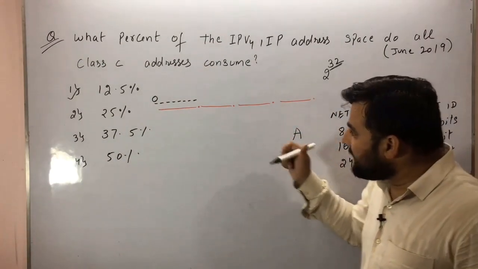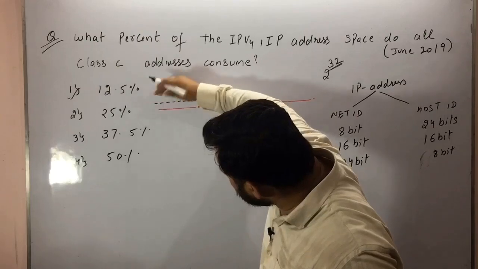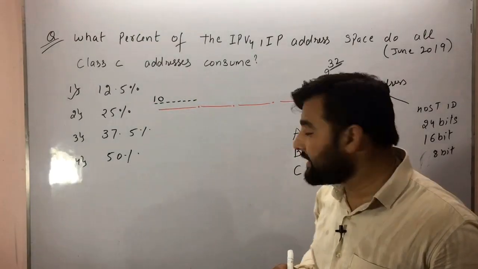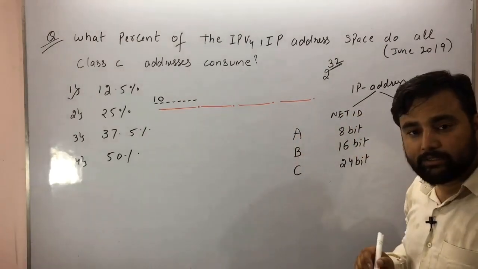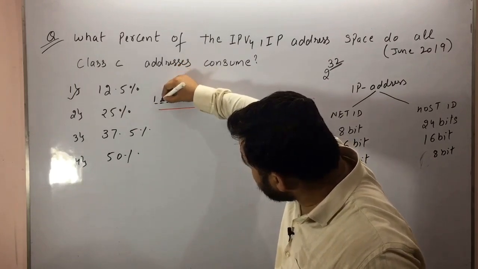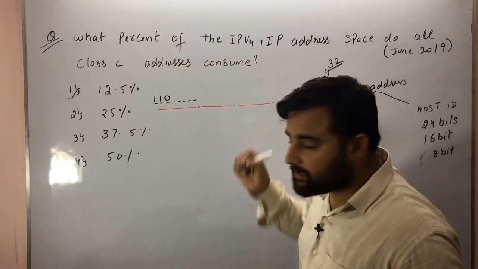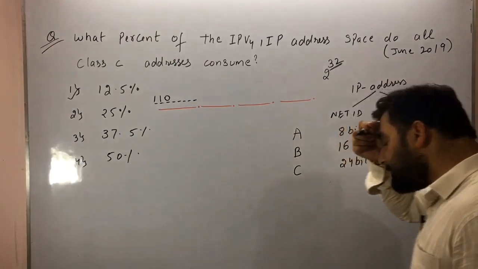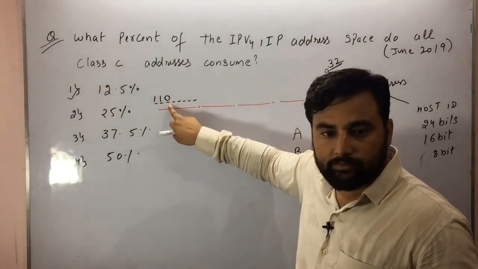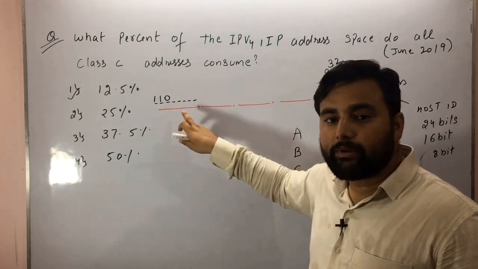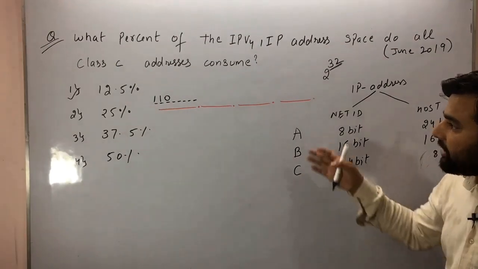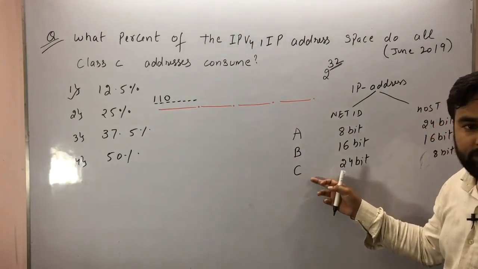Okay, and if the first two bits are 1 and 0, that means that IP belongs to class B. That is the rule. If the first three bits are 1 1 0, this is fixed, so that particular IP belongs to class C. Okay, so let's see how many address space it consumes.